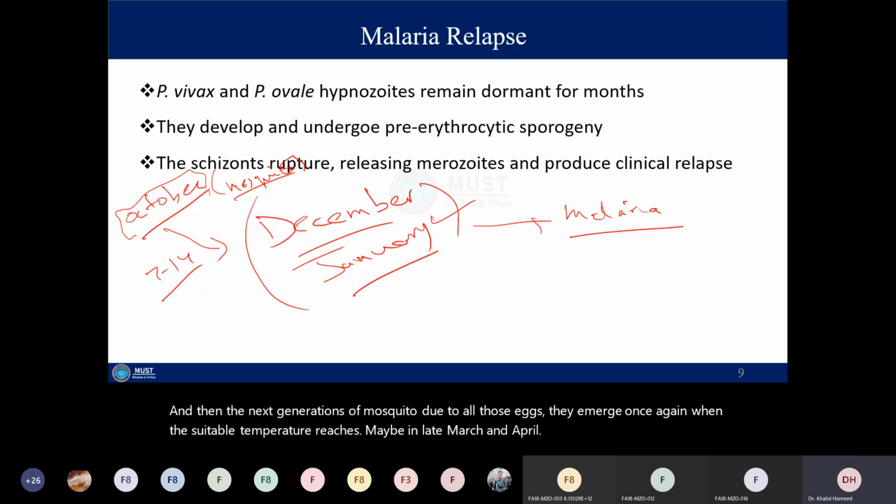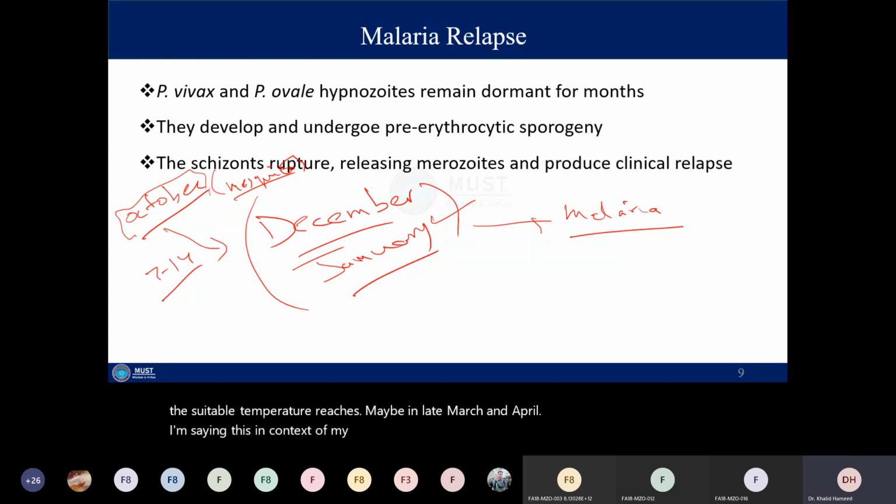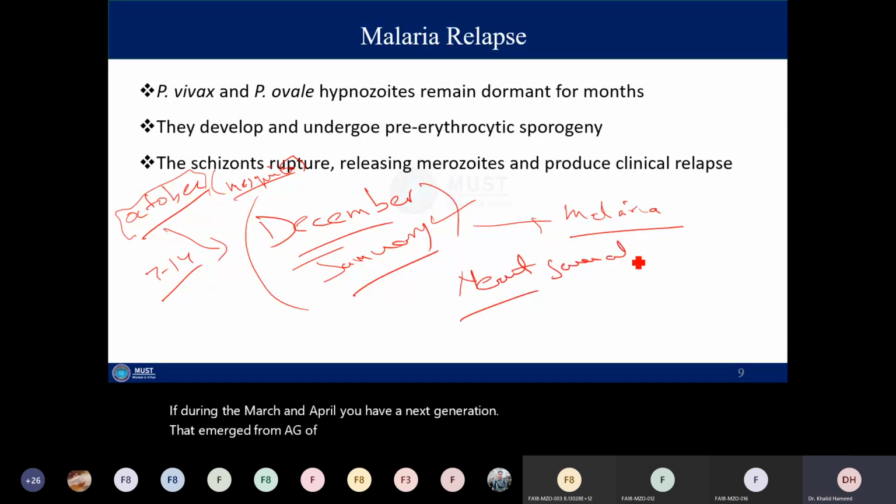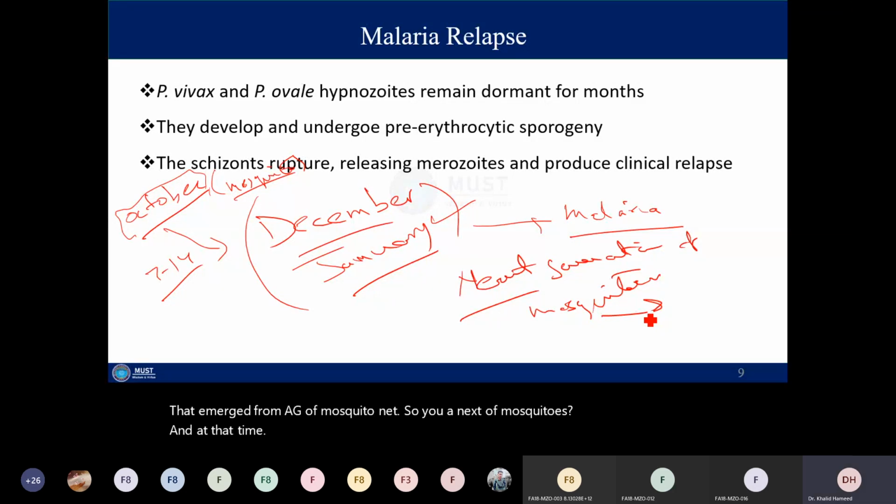I'm saying this in the context of my area, so that can vary. I think that is also very much the same in this area as well. So during March and April, you have a next generation that emerges from the eggs of mosquito. So you have a next generation of mosquitoes, and at that time, the next generation is always free from any parasite.